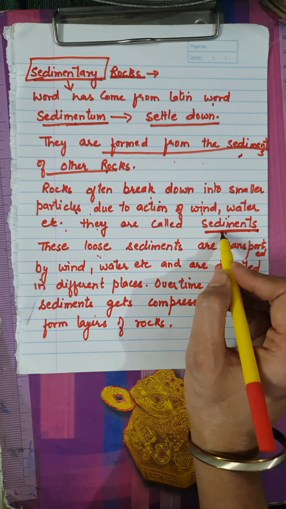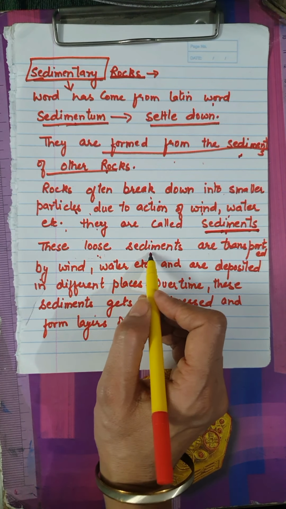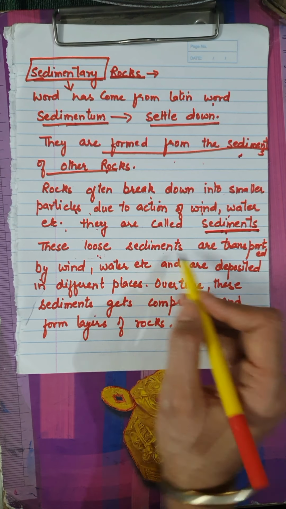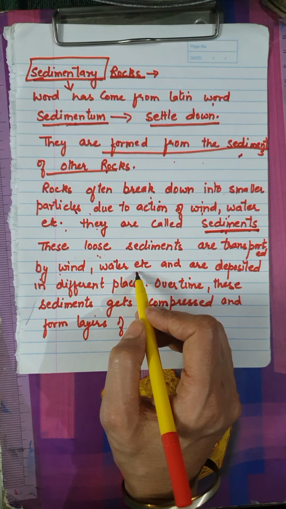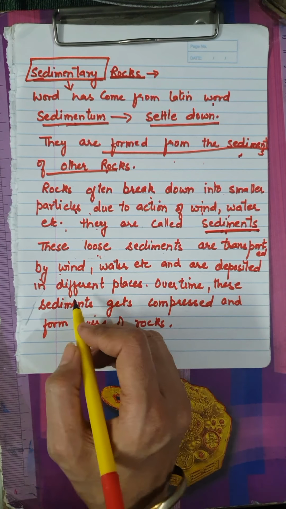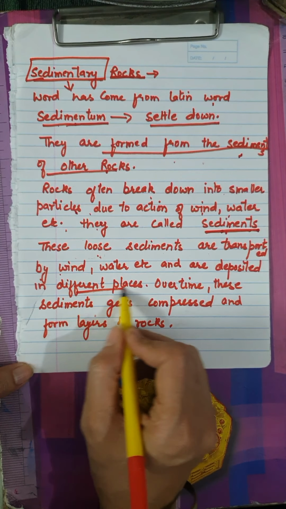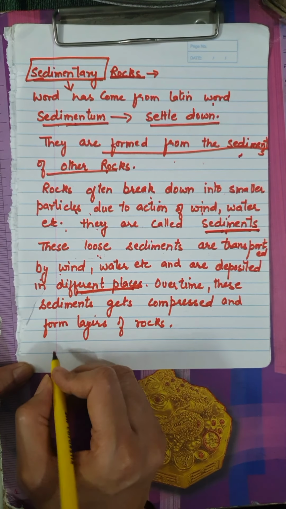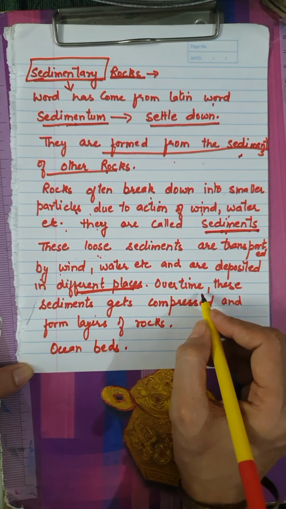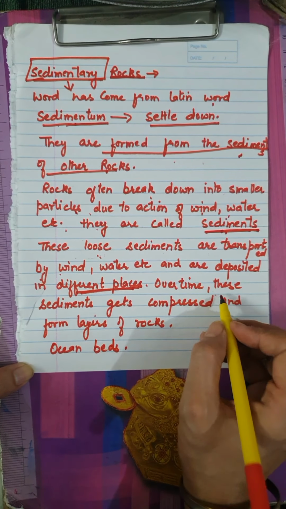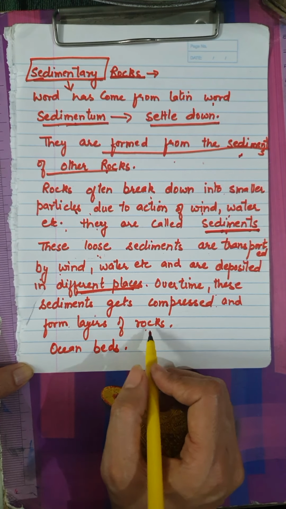These sediments, because they are broken pieces, are loose sediments. We call them loose sediments. These sediments are transported by wind, water, etc. and are deposited in different places. Generally, what are these different places? They get deposited in ocean beds. And over time, these sediments get compressed and form layers of rocks.